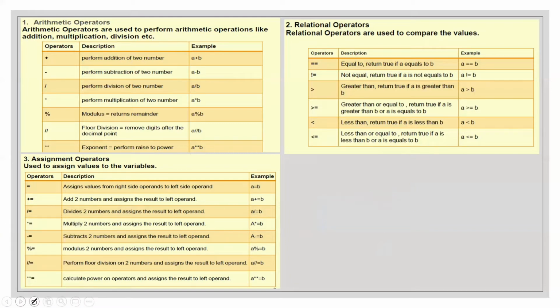Then the modulus operator, as I told you, returns the remainder. So a %= b means a is equal to the remainder of a divided by b. This is the same thing which I told you.